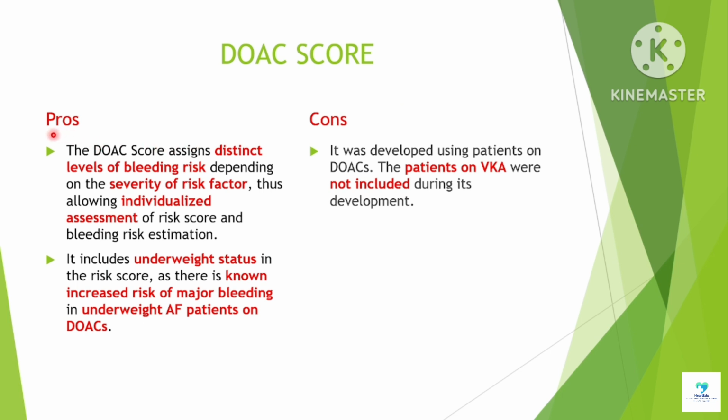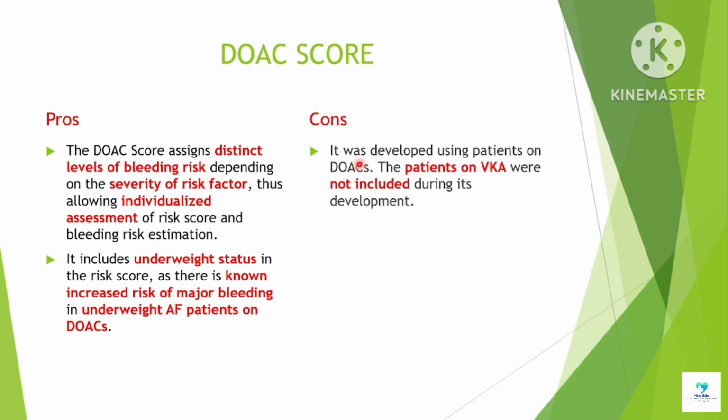Now let's see some pros and cons of the DOAC score. The DOAC score assigns distinct levels of bleeding risk depending upon the severity of risk factors and thus allows individualized assessment of risk score and bleeding risk estimation. In addition, it includes underweight status in the risk score, as there is a known increased risk of major bleeding in underweight patients on DOAC therapy.